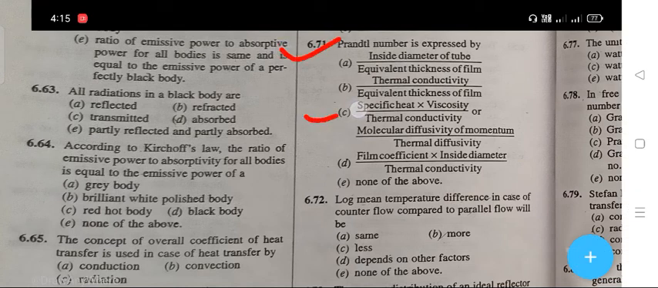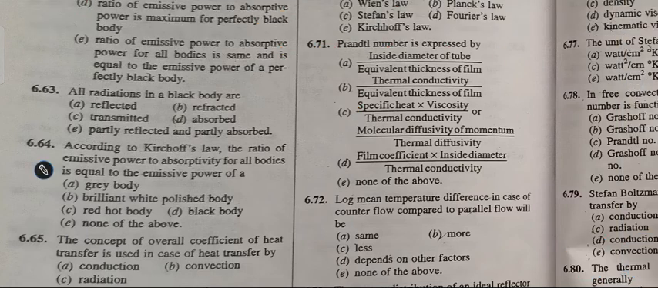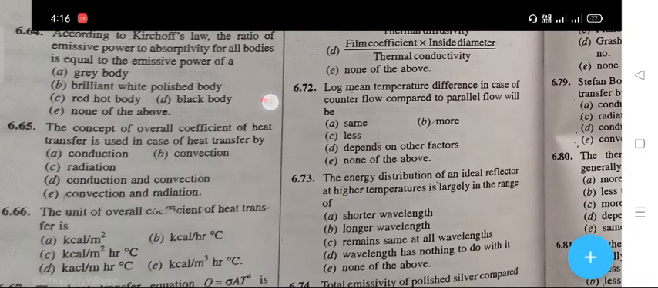Next question is Prandtl number is expressed by. The right answer is C. That is your specific heat into viscosity upon thermal conductivity, or molecular diffusivity of momentum upon thermal diffusivity. The next question is log mean temperature difference in case of counter flow compared to parallel flow will be. Right answer is B. That is your more. Next question. The energy distribution of an ideal reflector at a higher temperature is largely in the range of.